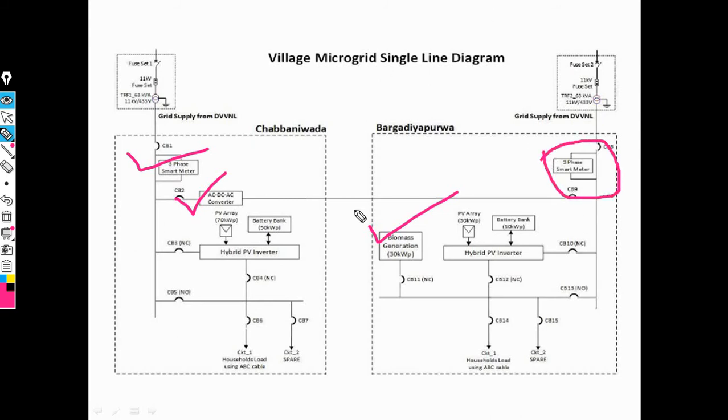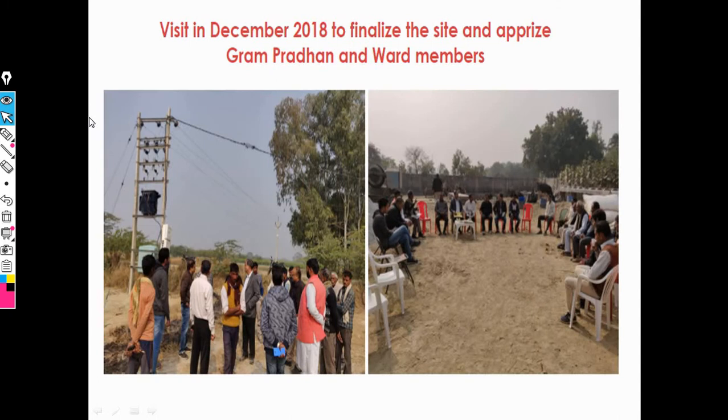Now this is the important concept, the microgrid single line diagram for a village. This is the visit in December 2018 to finalize the site and apprise the Gram Pradhan and ward member.